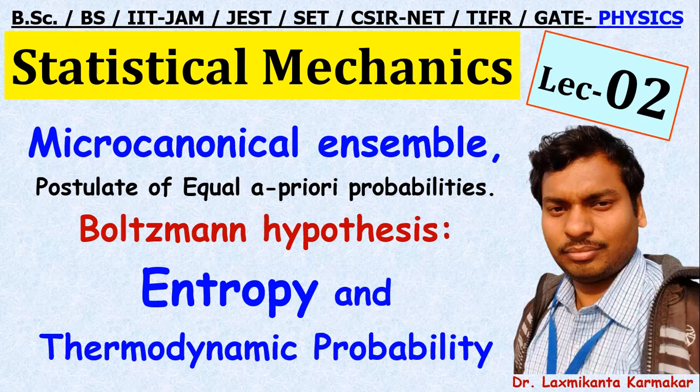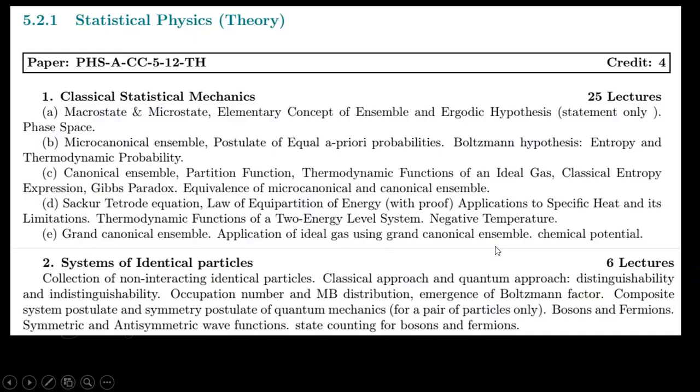This is our lecture number 2 on statistical mechanics. In this video, I want to discuss the microcanonical ensemble. That includes the postulates of equal a priori probabilities and the Boltzmann hypothesis, that's the relation between entropy and the thermodynamic probability. You can see the syllabus of Calcutta University for the physics honors 5th semester statistical physics.